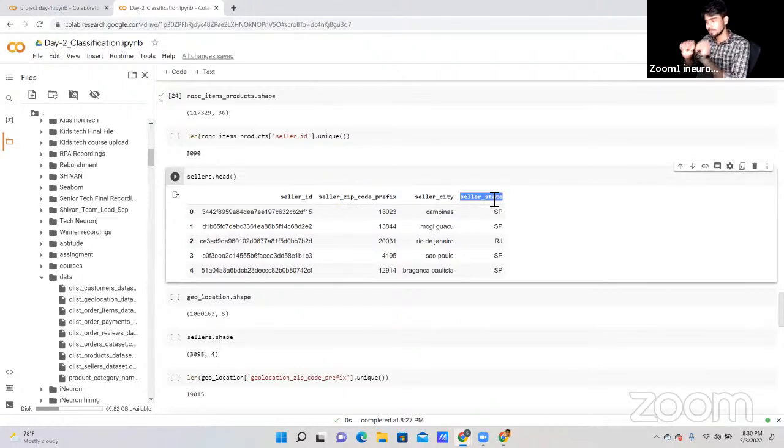This is important to know in which state and in which city our seller is available. Let's say our customer gets a defected item, because sometimes we get defected items whenever we order from Flipkart, Amazon, and Myntra. So as a client, we get to know this if we have these types of data: seller ID, seller zip code, seller city, and seller state.